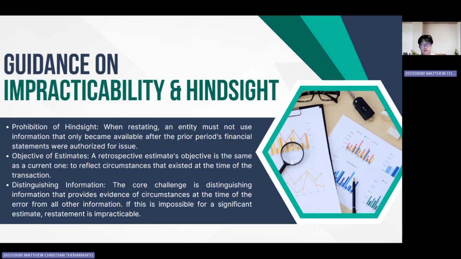And paragraph 51 notes that the objective of a retrospective estimate remains the same as for a current one, which is to reflect the circumstances that existed when the transaction occurred. However, if it is impossible to distinguish these two types of information for a significant estimate, then applying the correction retrospectively is impracticable. For example, as per paragraph 53, you must disregard information about an unusually severe flu season that became available after the financial statements for the prior period were authorized for issue when correcting a related liability.